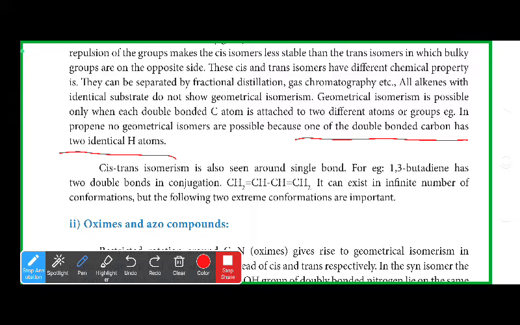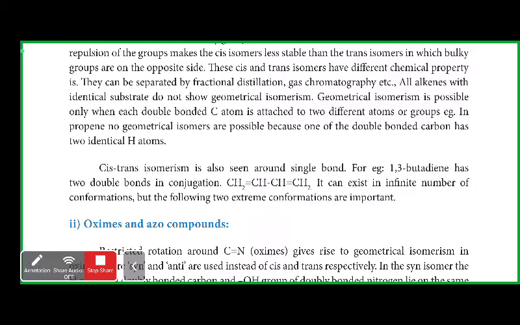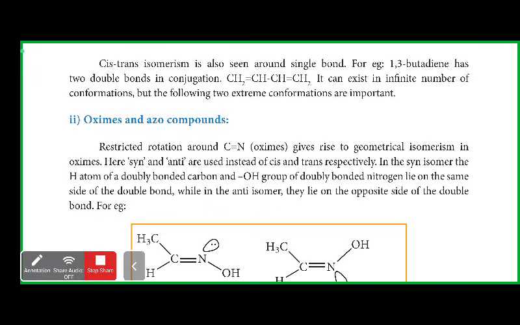Okay, next one, 1,2-butadiene. A diene means you have two double bonds, here in an alternate fashion for conjugation. It can exist in an infinite number of conformations, but the following two extreme conformers are important. These are cis and trans.